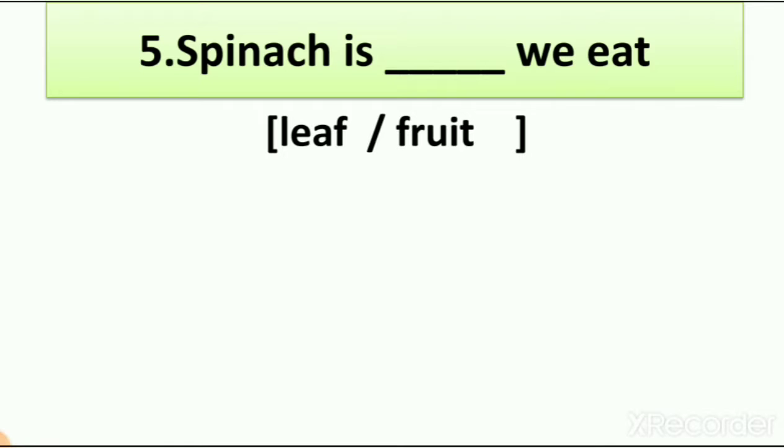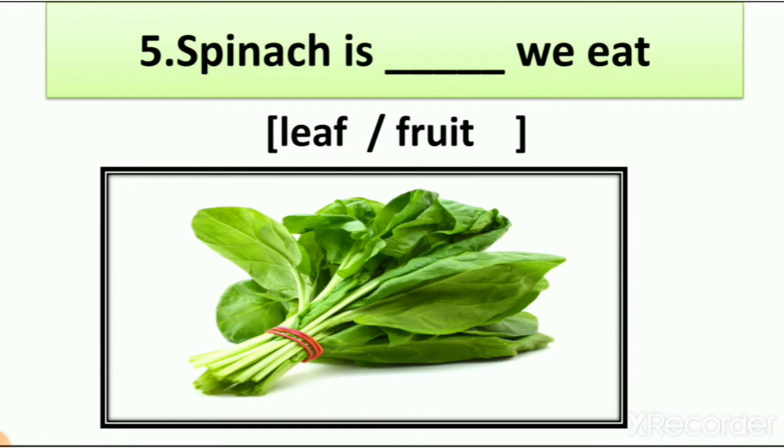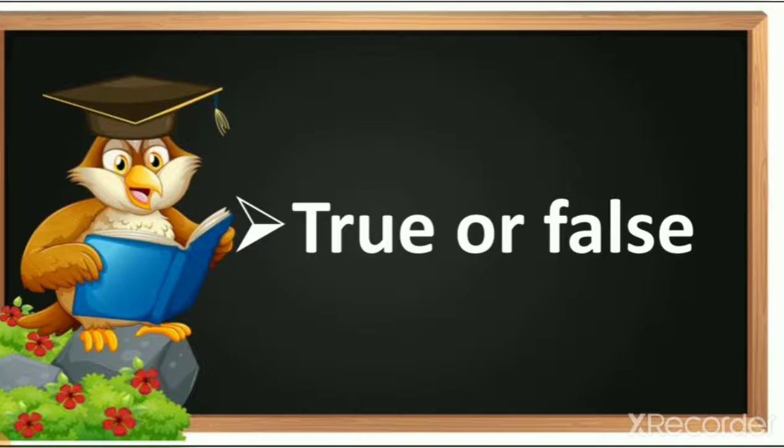Then number 5, spinach is dash we eat, leaf or fruit. Here you can see the picture of leaf which we eat. So which leaf it is? It is spinach. So here you can see the picture of spinach, and you also learn that spinach is leaf we eat. So what is the answer? Leaf. So spinach is leaf we eat.